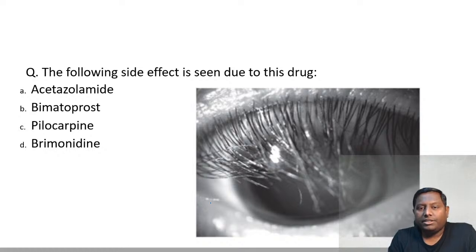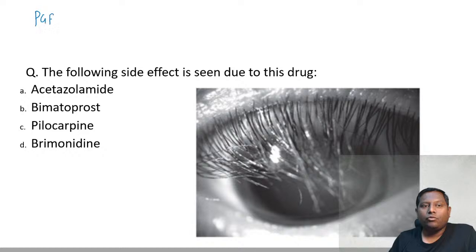The following side effect is seen due to which of the following drugs? Acetazolamide, bimatoprost, pilocarpine, brimonidine. Go ahead, please. I can give you a hint: look at the size of the eyelashes. Is it acetazolamide? Is it bimatoprost? Is it pilocarpine? Is it brimonidine? Which drug will be causing this side effect? Acetazolamide. B, bimatoprost. Okay, very good.